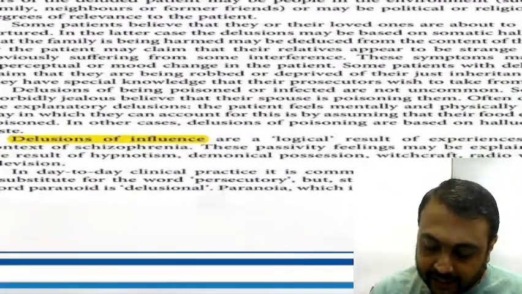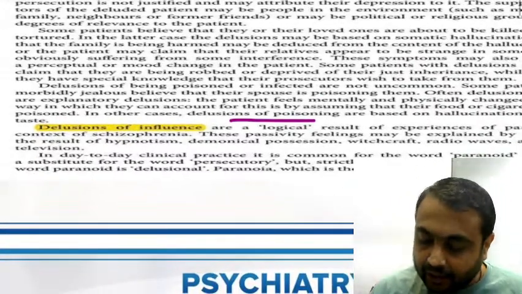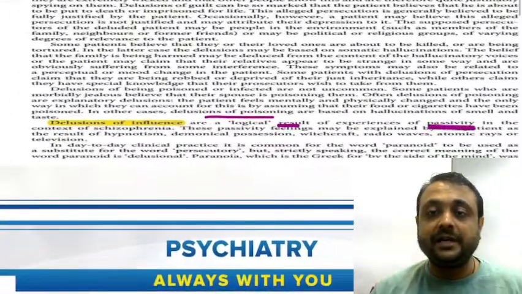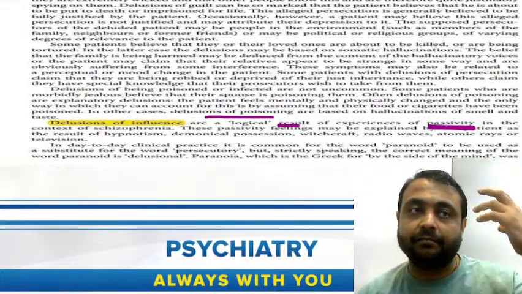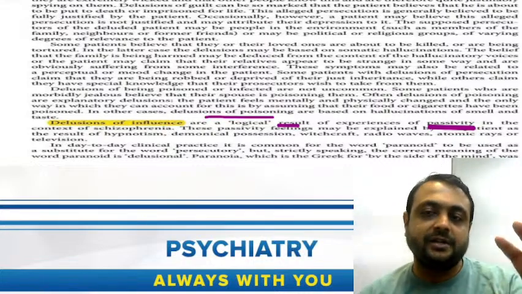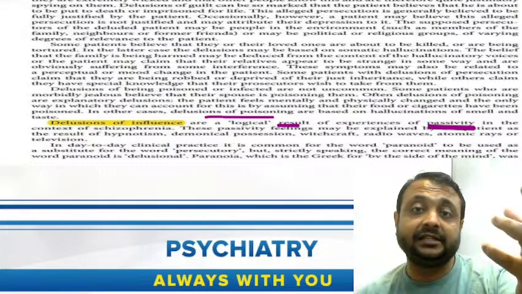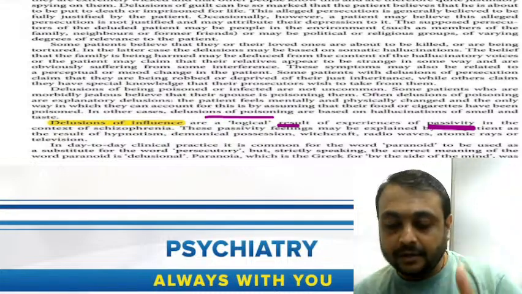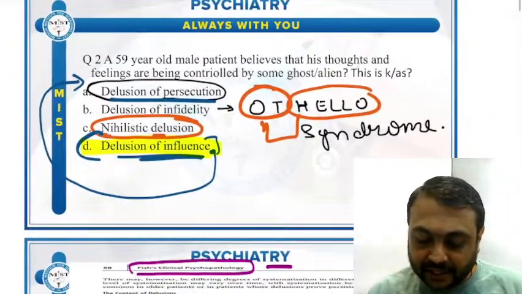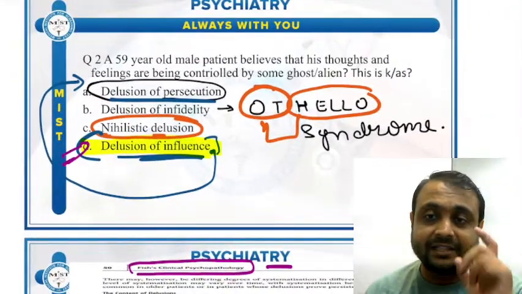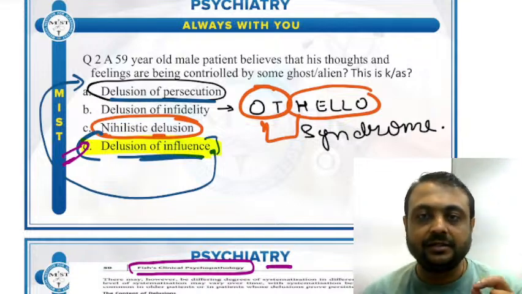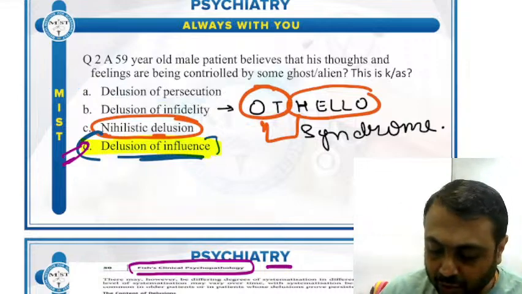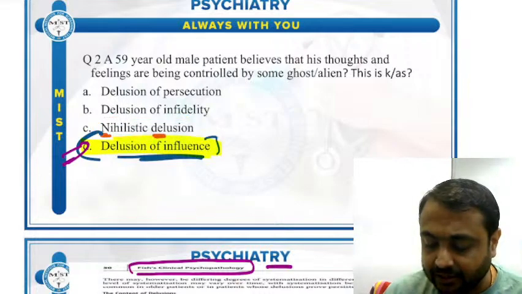So here it is given, delusion of influence is a logical result of the experience of passivity. Passivity means whatever I am feeling, whatever I am thinking, it is being controlled by some external agency. So somebody else is influencing my feelings, my thoughts. Clear? So the correct answer to this question is option D, delusion of influence. This was one of the tricky questions for you, but most of you, I feel, have marked it correctly.